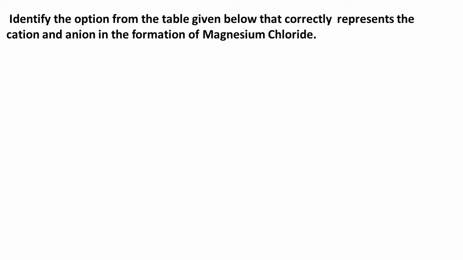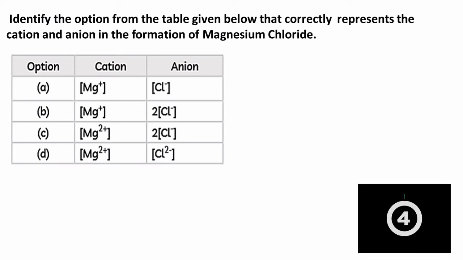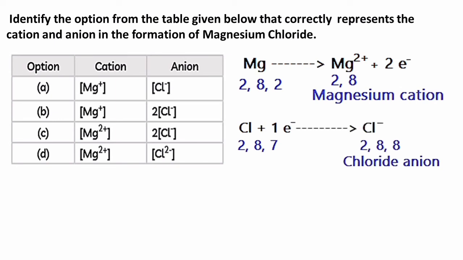Identify the option from the table given below that correctly represents the cation and anion in the formation of magnesium chloride. Let us understand the formation of magnesium chloride. In magnesium chloride, magnesium releases 2 electrons and converts to a magnesium cation.